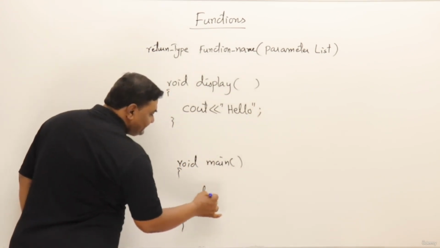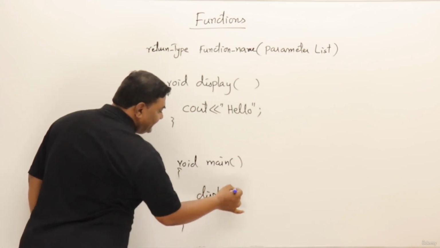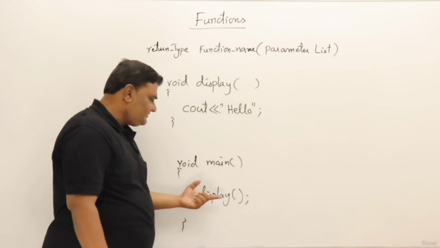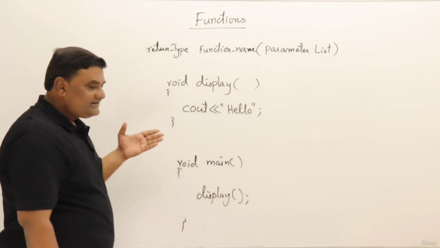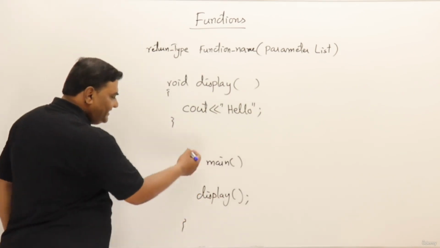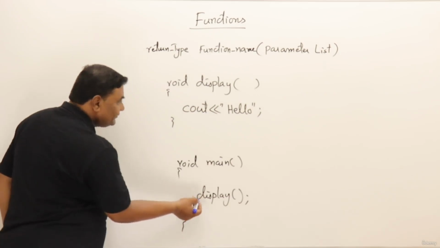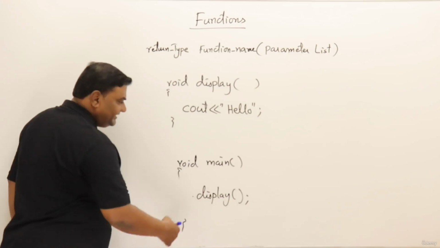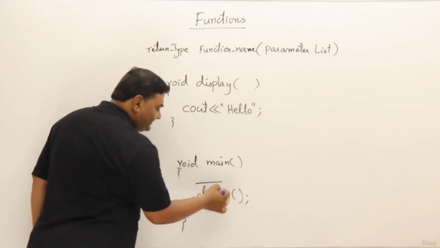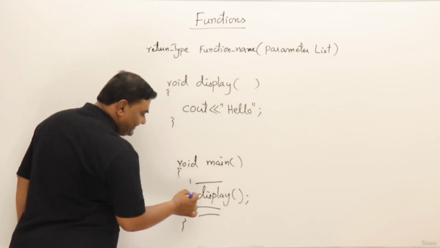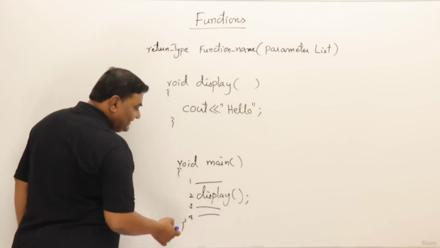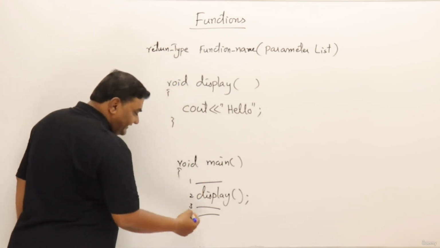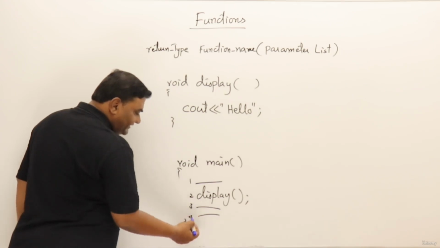Now from here, this is the way we call a function, display. So the function will be called. So inside the main function, I am not doing anything, just calling the function. So let us see how it runs. See, when the main function starts, it will come to this line. So it will go here and execute this and return back and continue the main function. So if I have a few lines here and after this also, the first line, second line, third line and fourth line, after the first line it will go to the second. So at the second line, it will execute this, return back, and it will continue with the third and fourth line.